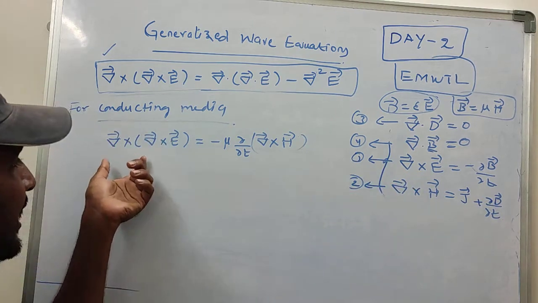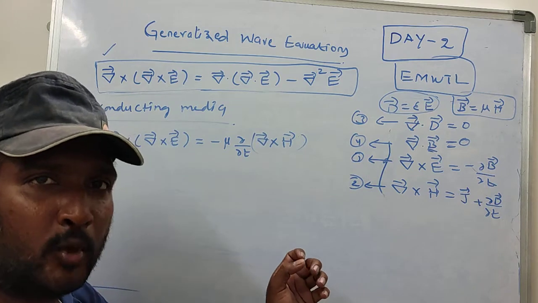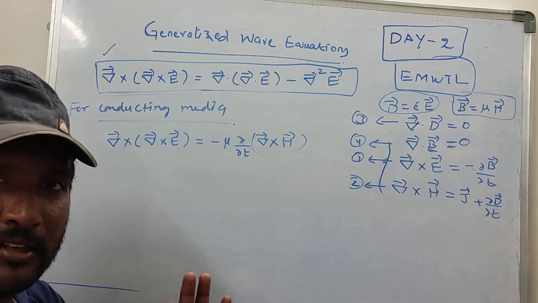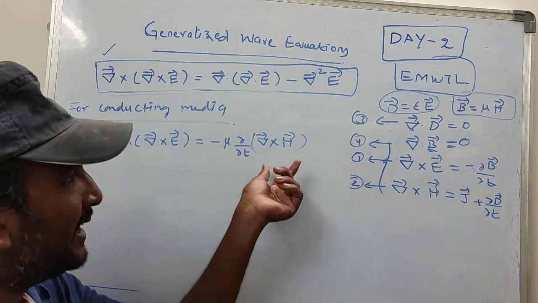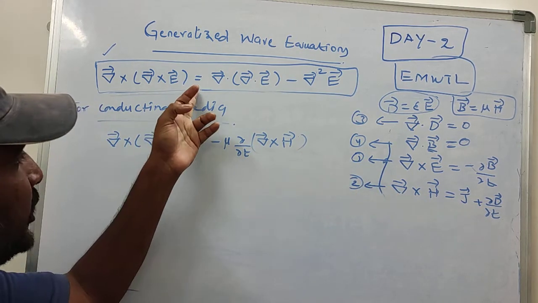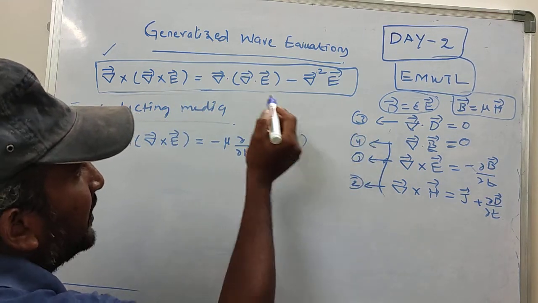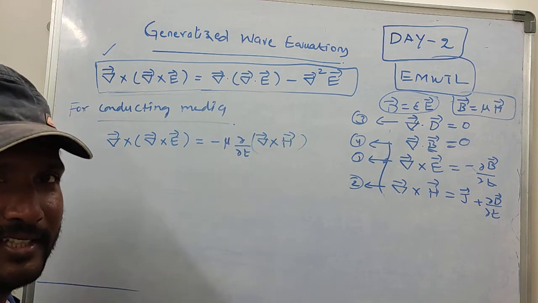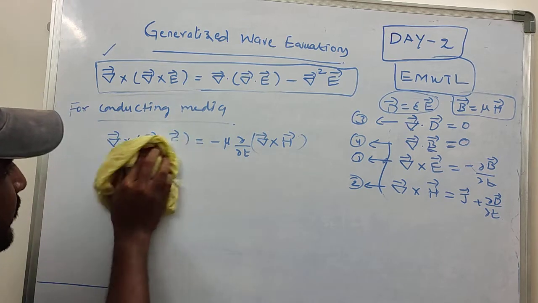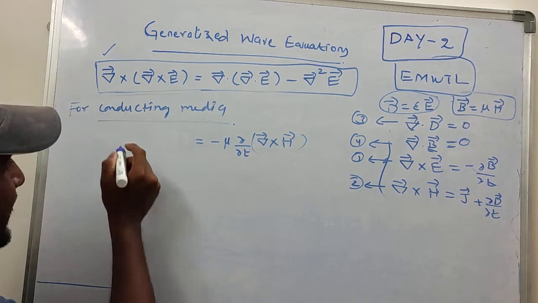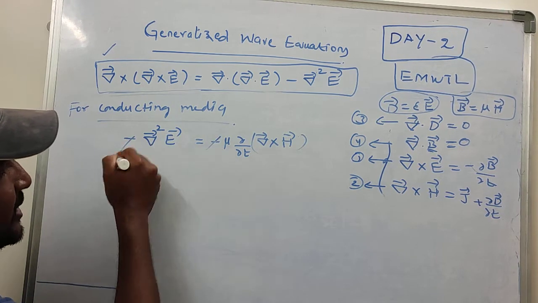If you observe, curl of E is equal to minus dou by dou t of B, and B can be written as mu into H. Since it is a conducting medium, it is not mu naught, it is mu into H. Since I have to apply curl, I have taken the curl here. Now according to this vector identity, this can be written here. We know from equation number 3 that this term becomes 0 once again. Now we have minus del square E on the left hand side, and minus minus gets cancelled.